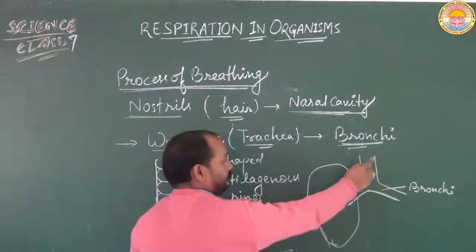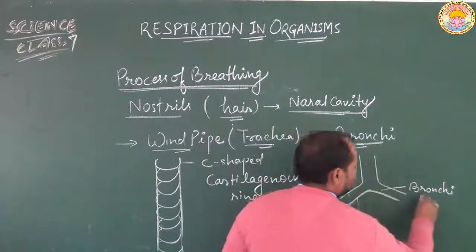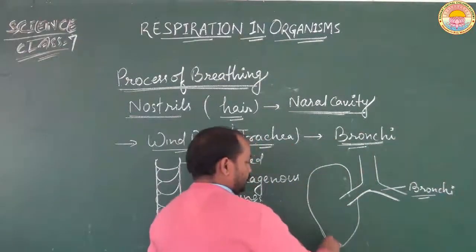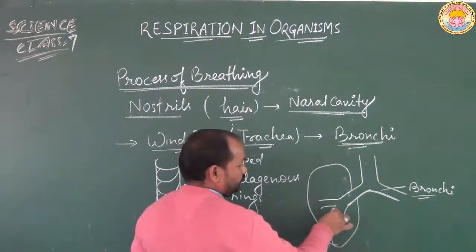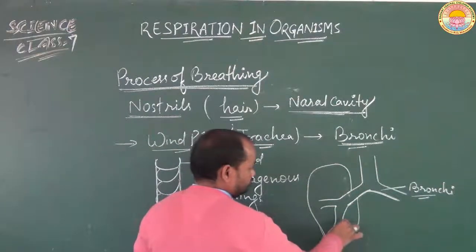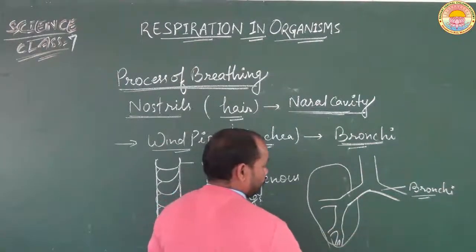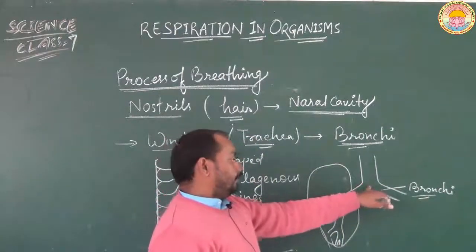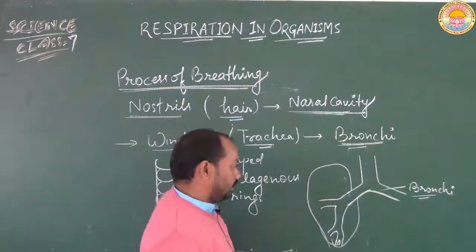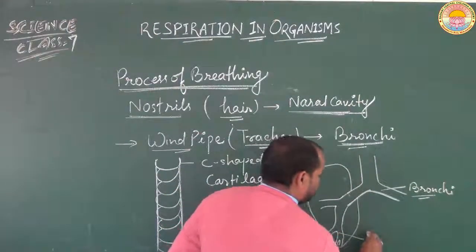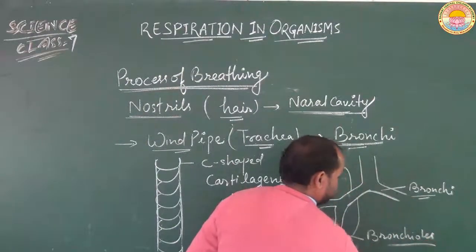So this is the structure of bronchi. The bronchi, when they enter into the lungs, are again divided into sub branches or smaller branches, and these small branches are known as the bronchioles.